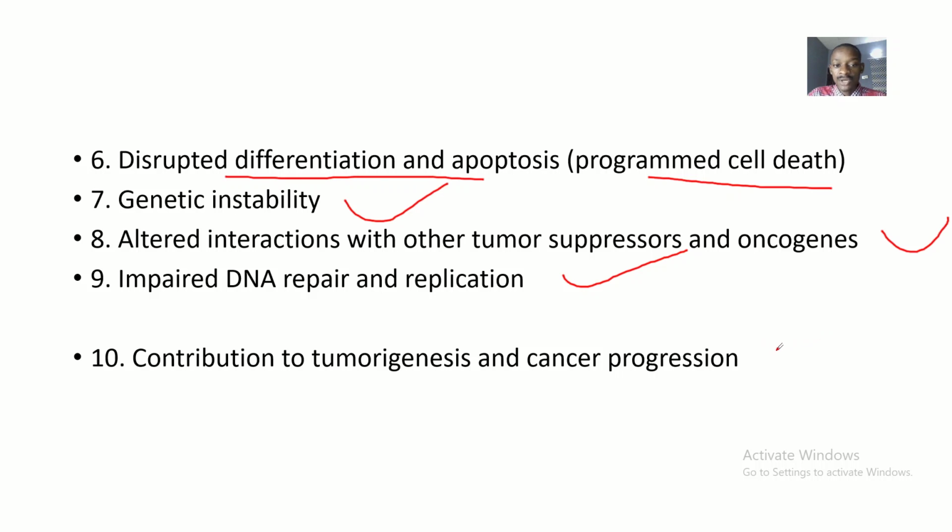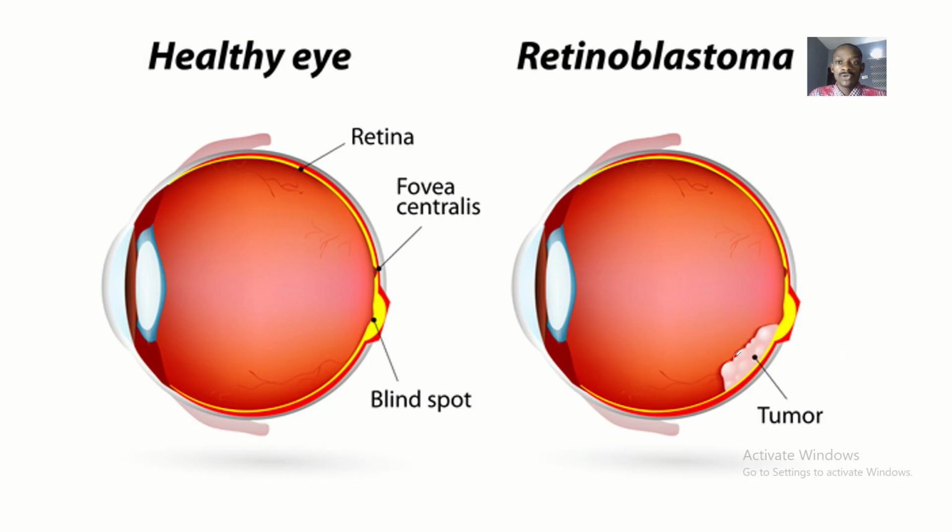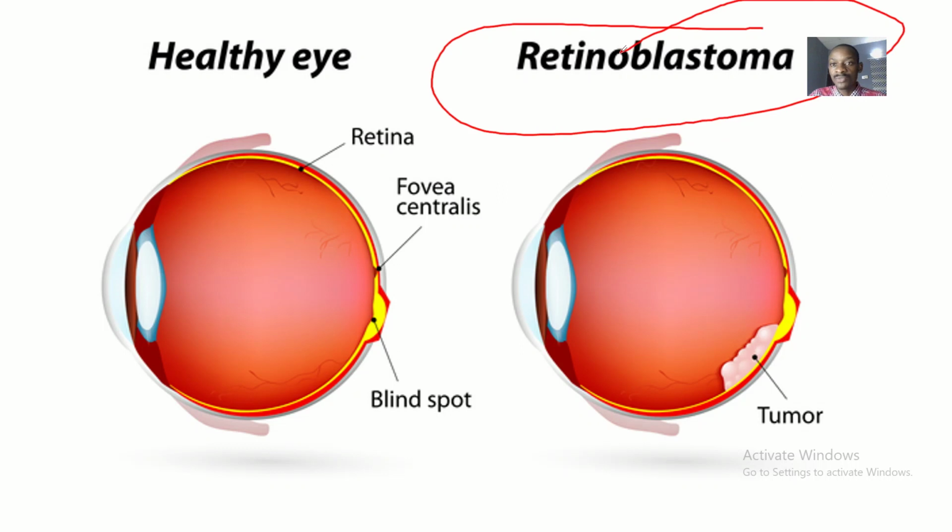It will also contribute to tumorigenesis and cancer progression. So you will see this. This is the most known medical condition from RB gene mutation, which is called retinoblastoma. Retinoblastoma is basically a tumor in your retina, inside the eye.